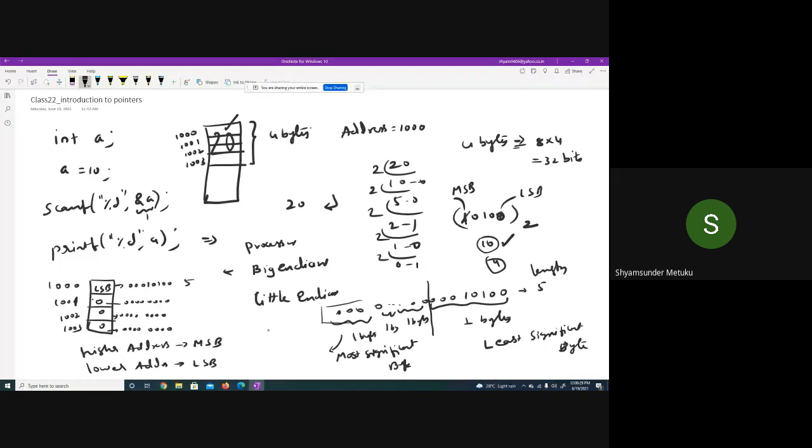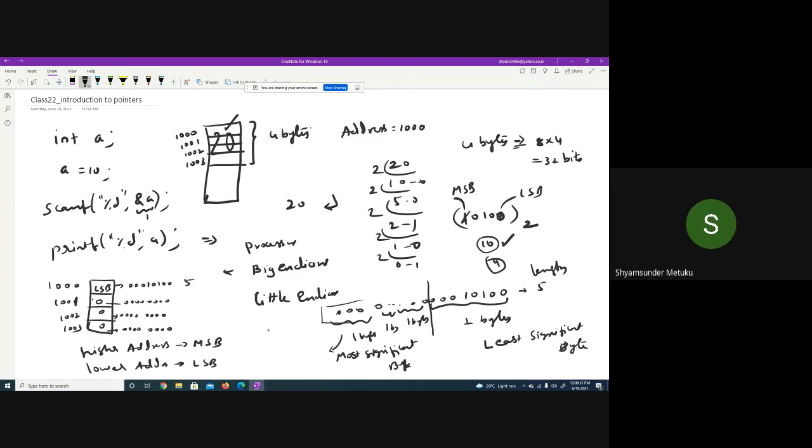Out of the 4 bytes, if there are 4 addresses, which one will be the lower address? 1000 or 1003? 1000. At 1000, what are you storing in this particular example, the least significant byte or the most significant byte? Least significant byte.